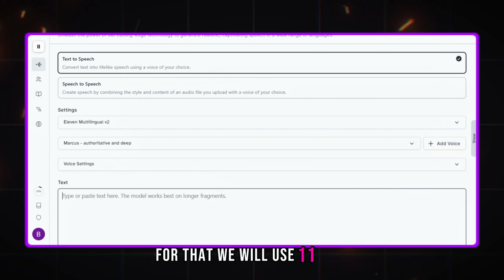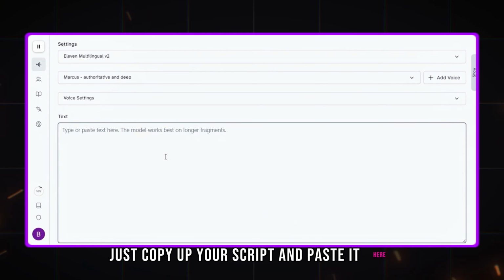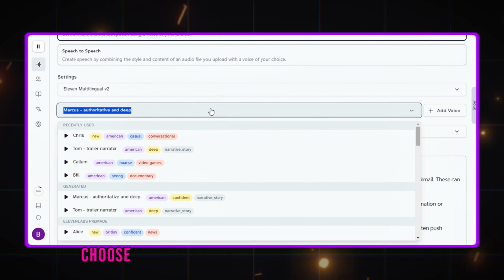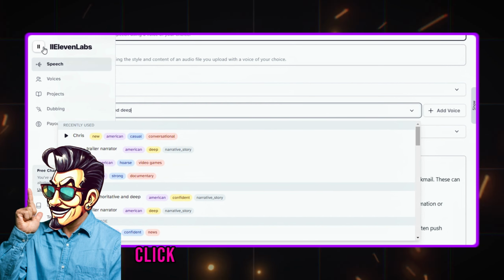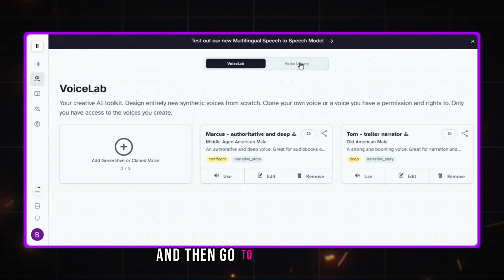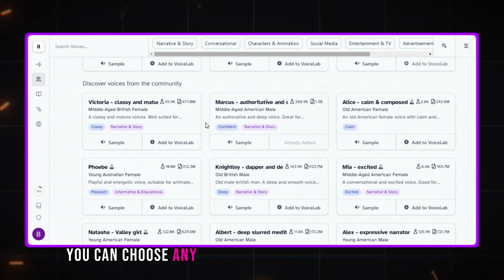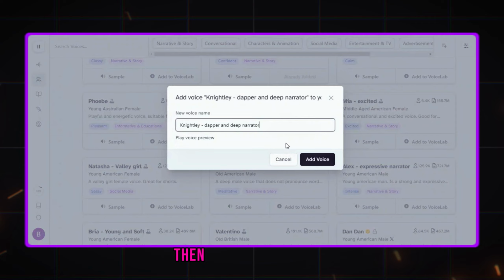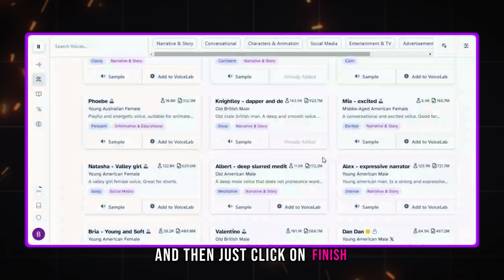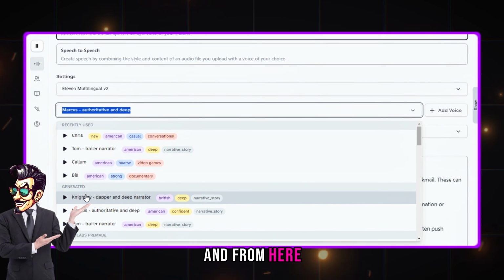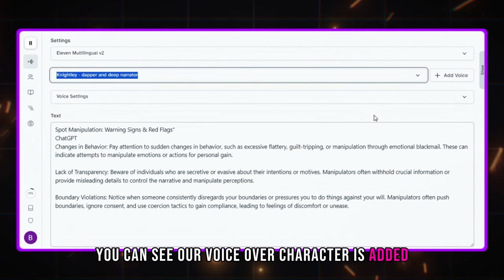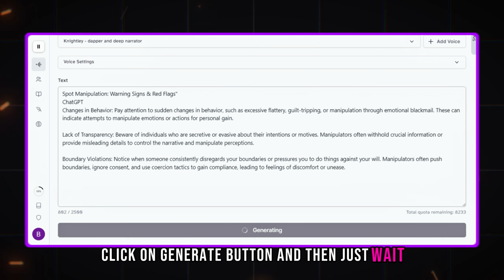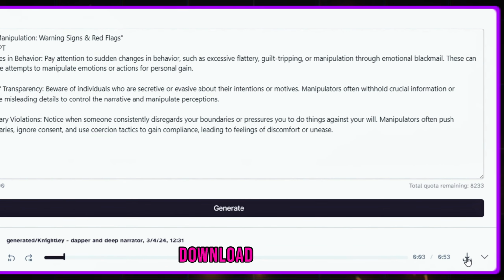Okay, so now let's generate the voiceover. For that we will use ElevenLabs. Just copy your script and paste it here. Now you can either select default voiceover characters from here or choose a different and unique voiceover. For that click on voices from the left side and then go to voice library. Now from here you can choose any voiceover character that you like. To add any character to your list, simply click here, then click on add voice and then click on finish. Then go back to the home page and from here you can see our voiceover character is added. Now after adding the voiceover character, click on the generate button from below, wait, and after your voiceover is ready, download it from here.